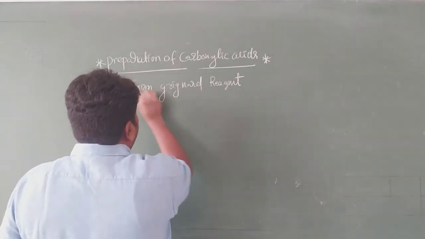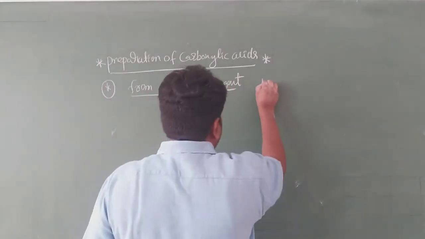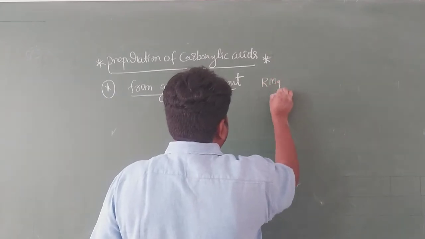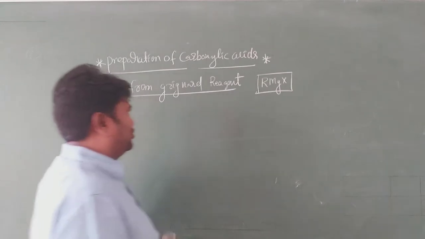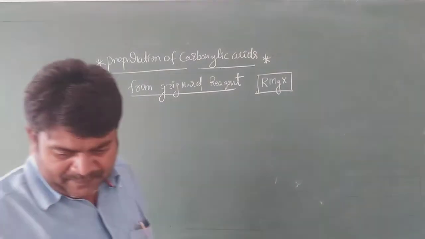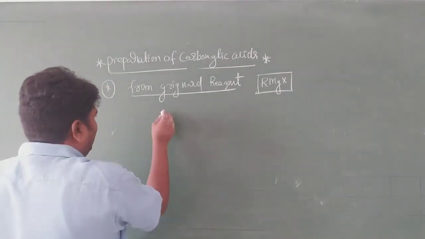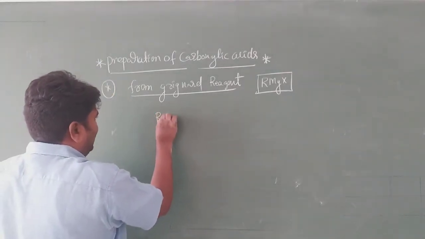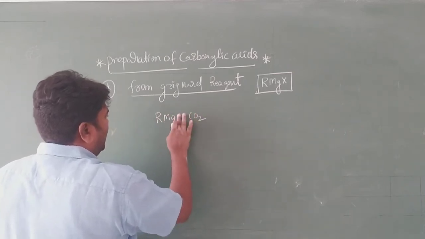I think you know the Grignard reagent very well, that is RMgX. It is very, very important, my dear students. Suppose RMgX reacts with CO2.